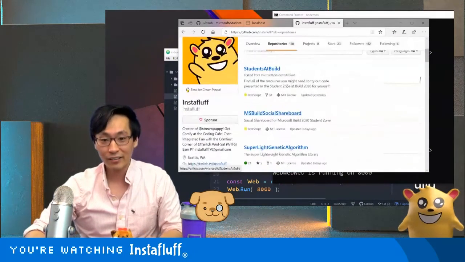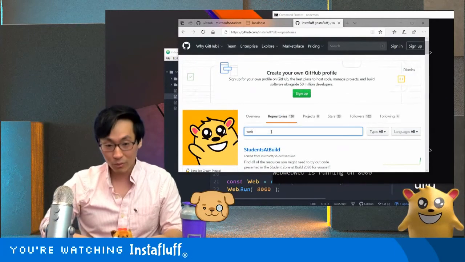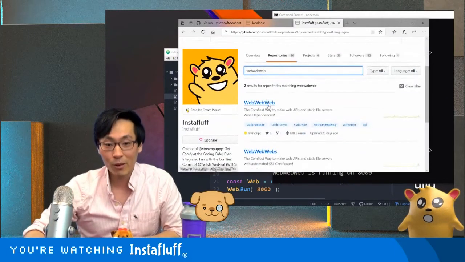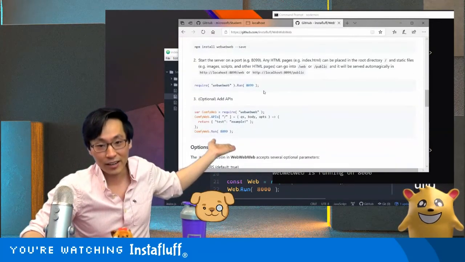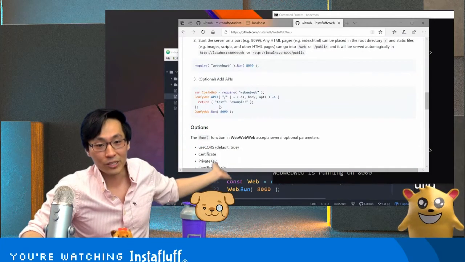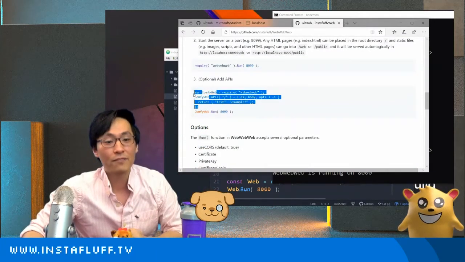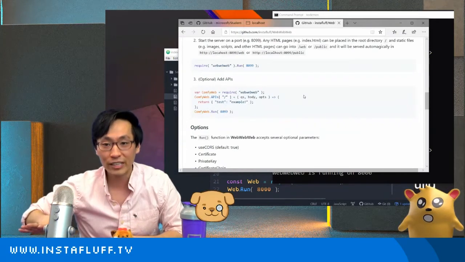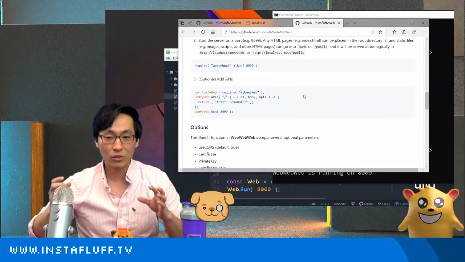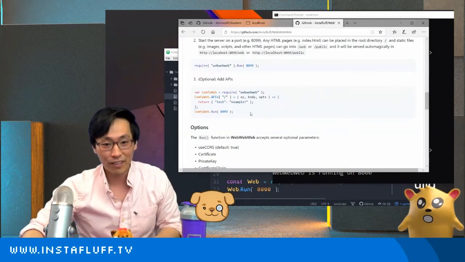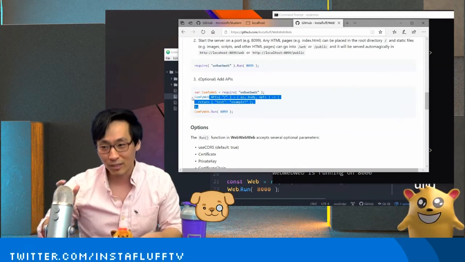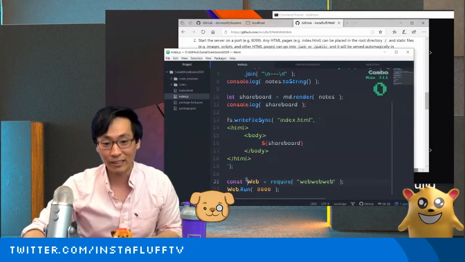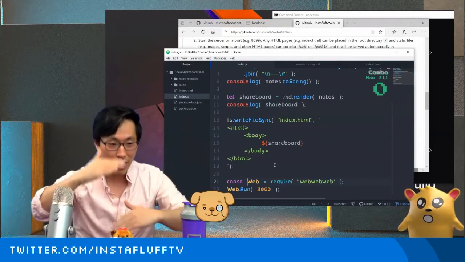And in here, like student to build, one of these is called web. Web basically has the instructions for how to install it and how to run it on a port, and then how to even use APIs. So if you have JavaScript files or web servers, or projects where you just need to boot up a web server really quick, then this is really literally all you have to do. It's like, I want a web server that can support a basic API, but a lot of the tutorials out there talk about Express.js, and you have to do routing and all this other stuff.